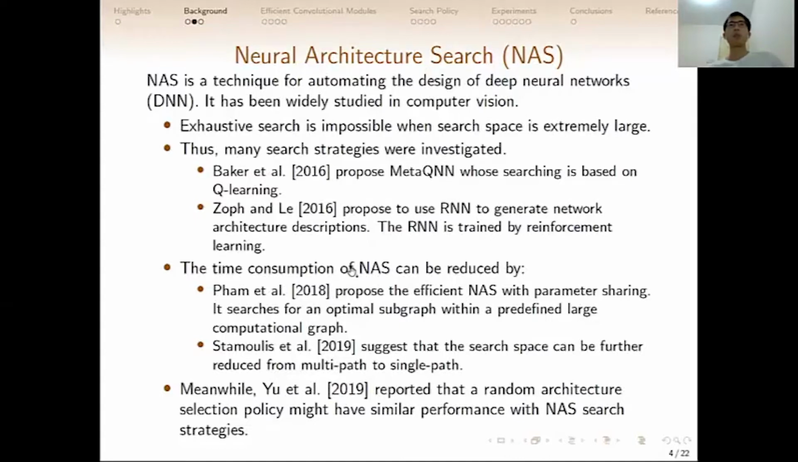The time consumption of the above NAS algorithms is still very large, and it can be further reduced by, for example, Pham et al., who proposed efficient NAS with parameter sharing. It searches for the optimal subgraph within a predefined large computational graph. Stamoulis et al. suggest that the search space can be further reduced from multi-path to single-path. Meanwhile, Yu et al. reported that a random architecture selection policy might have similar performance to the NAS search strategies.